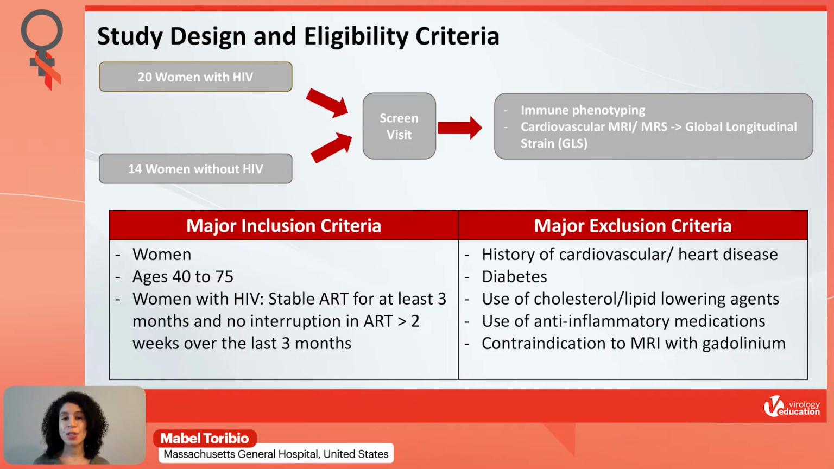In order to answer these questions, we performed a prospective cross-sectional study where we enrolled 20 women with and 14 women without HIV. These women underwent detailed immune phenotyping as well as cardiovascular magnetic resonance imaging and magnetic resonance spectroscopy. We included women between the ages of 40 to 75, and for women with HIV, we required them to be stably on antiretroviral therapy. We then excluded women with a history of heart disease or diabetes. We also excluded women with current or recent use of medications that would be expected to potentially affect our study results.